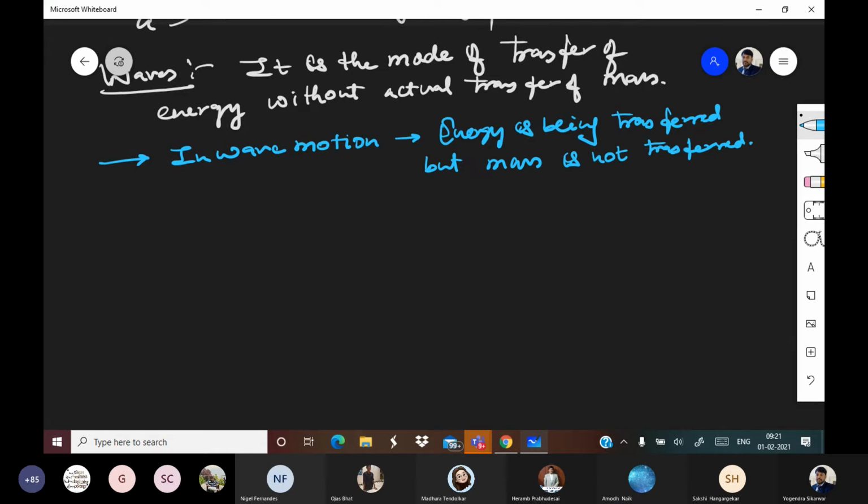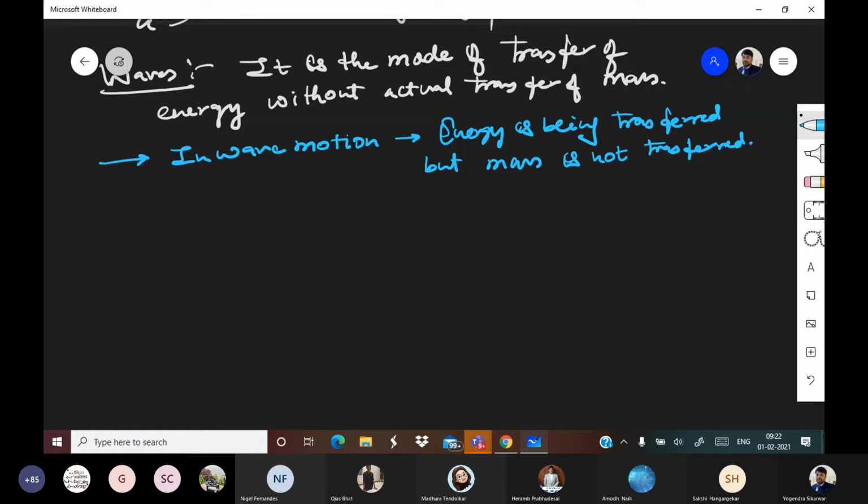Correct? So here you can visualize that duster as energy or message. And you are the medium. You are transferring the energy without transferring yourself. A slight disturbance in your position, disturbance I am using the word, mind it. A slight disturbance, like clapping and transferring, that's it.